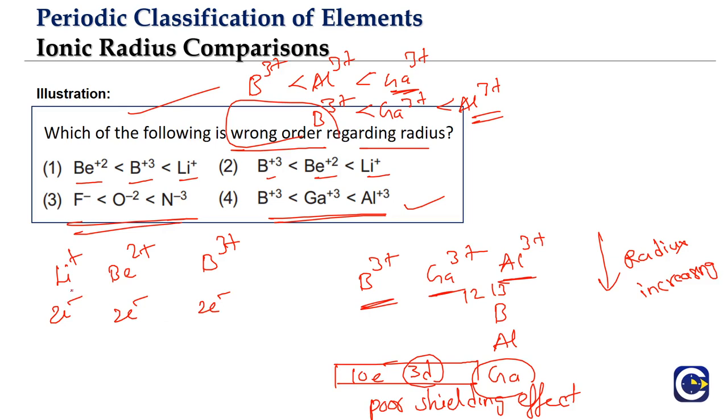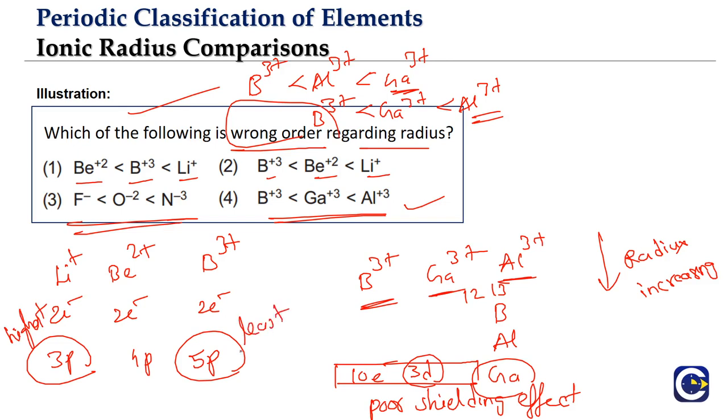Now what about the nuclear power? When we compare isoelectronic species, we have to look at the nuclear charge. Lithium has 3 protons, beryllium has 4 protons, and boron has 5 protons, because protons are not disturbed at all. What is the radius trend for isoelectronic species? Wherever the nuclear charge is more, that will have the least radius; wherever it is less, that will have the highest. So now we get our trend: B3+ will be less than Be2+, less than Li+. Li+ will be the highest.